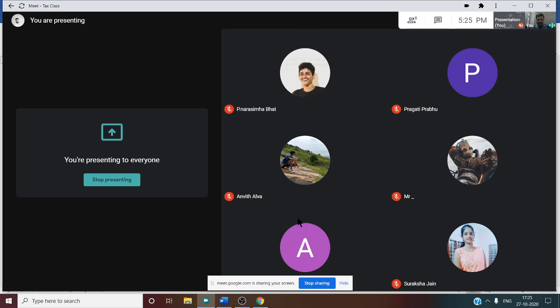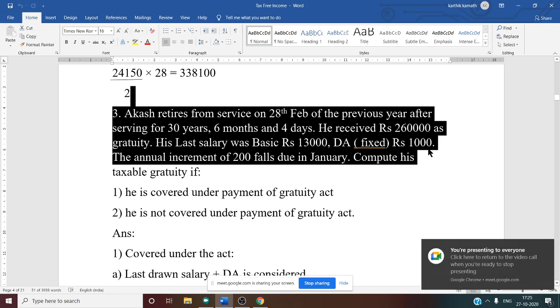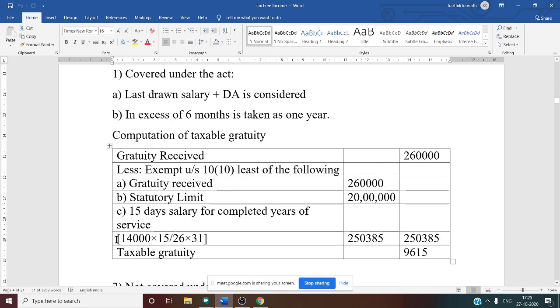Basic plus DA. That is why our salary is not 13,000. 13,000 plus 1,000, that is 14,000 is our salary. See this? That is why 14,000 is written here.